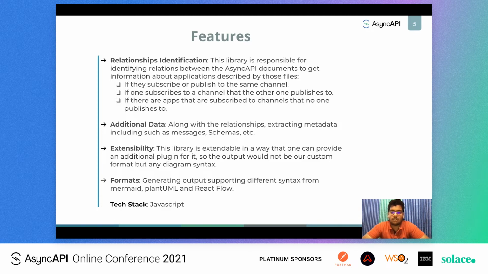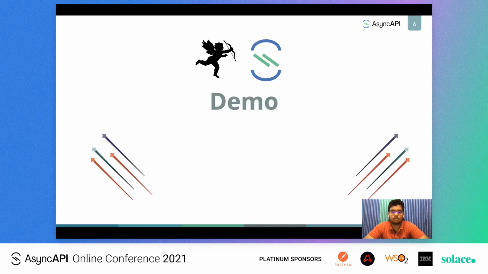If we talk about the extensibility, the library is extendable in a way that anyone can provide an additional plugin for it. So the output would not be our custom format, but any class diagram syntax. Currently, we are supporting different syntax from Mermaid, PlantUML, and Reactflow. These are all open source libraries, and we have solely built this tool in JavaScript. Feel free to contribute to it.